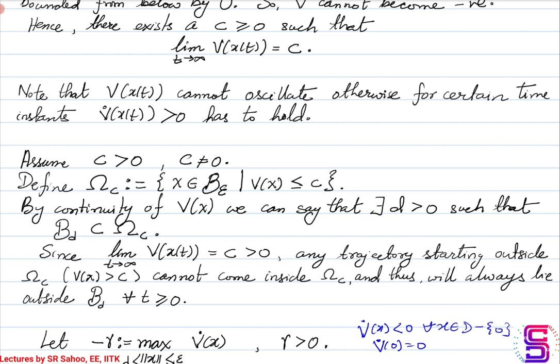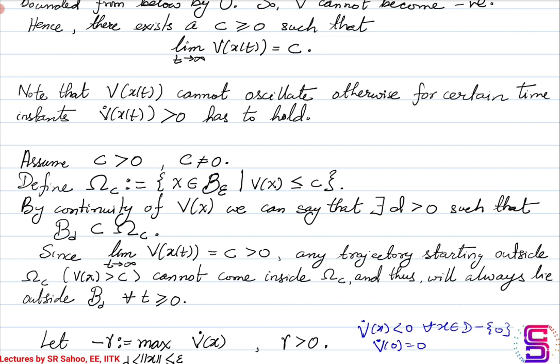This is essentially a proof similar to where we have shown that B delta would be a proper subset of the omega beta set. So you can refer to that. So by the continuity of v, there exists a positive number d greater than 0 such that Bd is a proper subset of omega c. Bd is the d ball that we have.